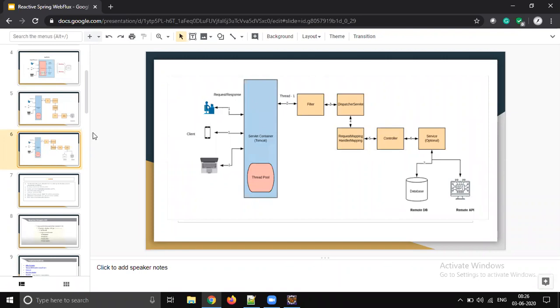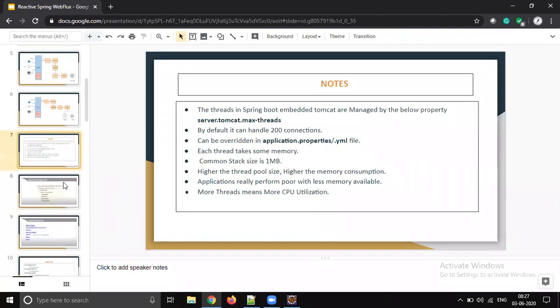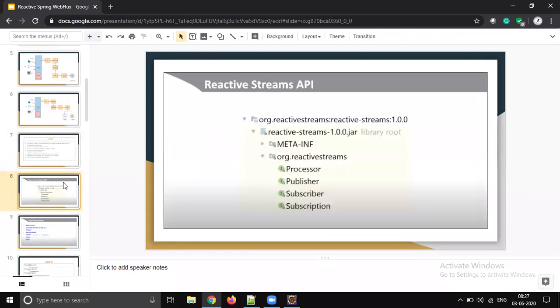Okay, yeah. So another alternative solution is increasing the number of threads, but increasing the number of threads will not fix the issue, because more threads will consume more memory and need more thread scheduling, right? So obviously, asynchronous is not a proper solution. The alternative solution for this issue is reactive programming.